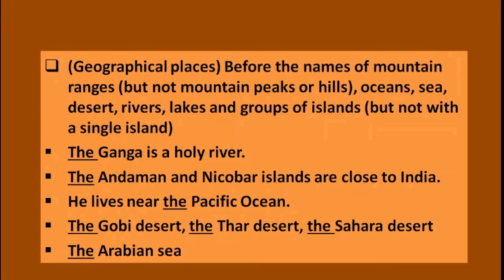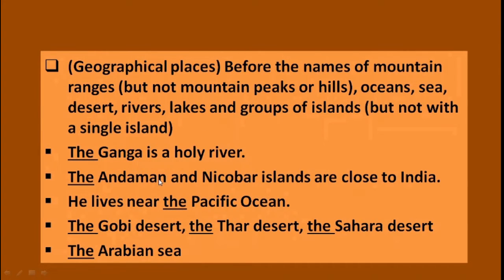This slide is about geographical places. You can use the article the before the names of mountain ranges, oceans, seas, deserts, rivers, lakes and groups of islands. But you cannot use the article the before the names of mountain peaks or hills or a single island.